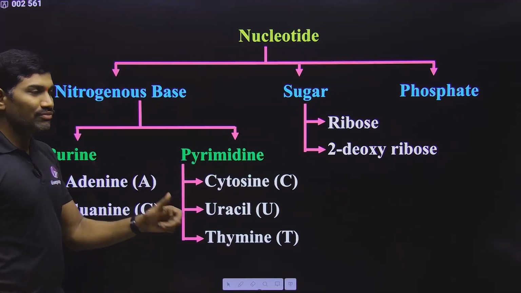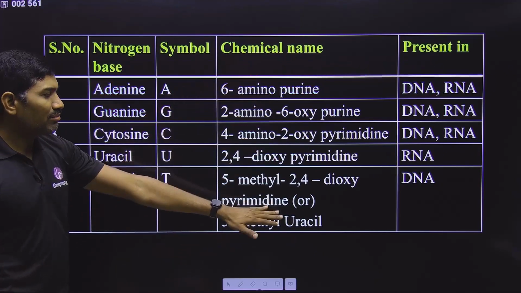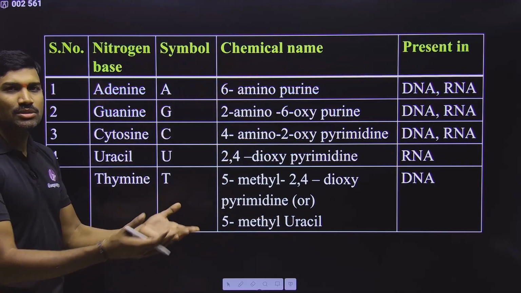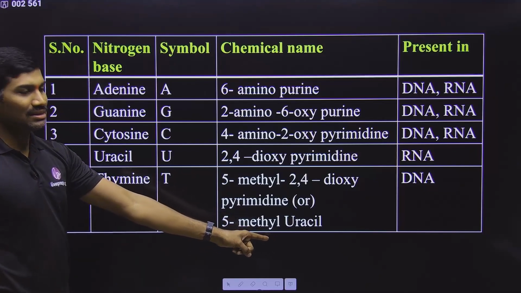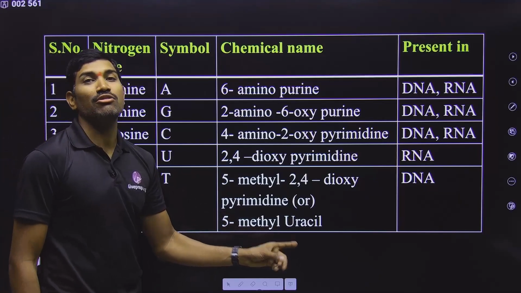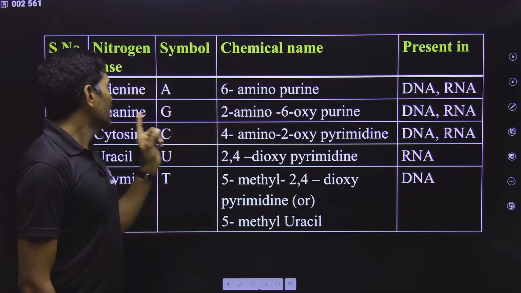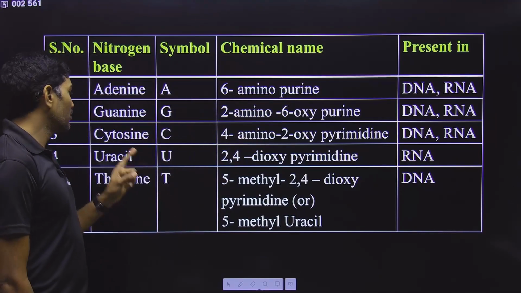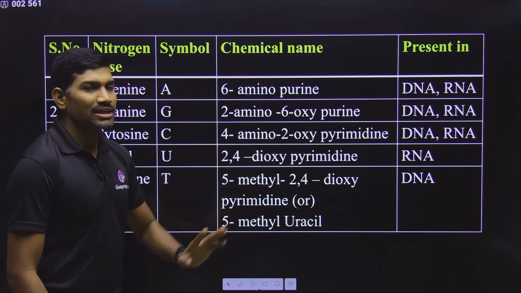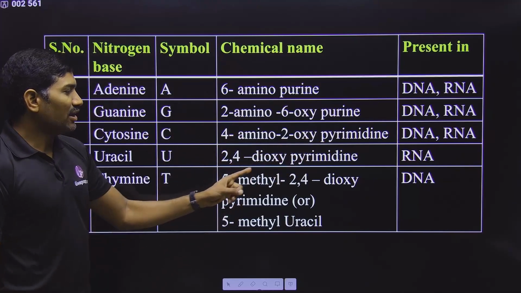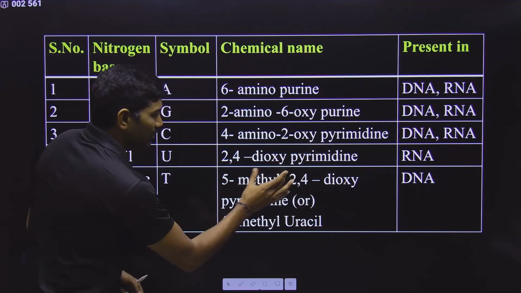Now what we need to study? Now we need to study about the chemical names of these. You don't need to remember all these chemical names, but if possible, try to remember them. But at least for thymine, you need to remember. Thymine has another name, it is called 5-methyl-uracil. Quickly, I am telling you the names. Adenine is 6-aminopurine, and guanine is 2-amino-6-oxypurine, and cytosine is 4-amino-2-oxypyrimidine, uracil is 2,4-dioxypyrimidine, and thymine is 5-methyl-2,4-dioxypyrimidine. So 2,4-dioxypyrimidine is uracil, so 5-methyl-uracil.